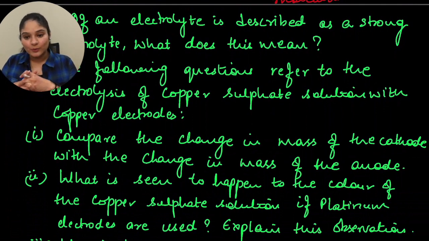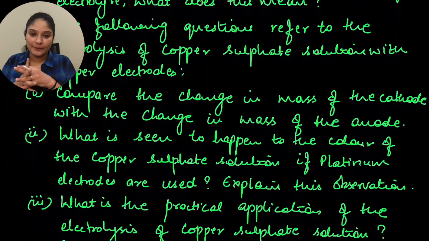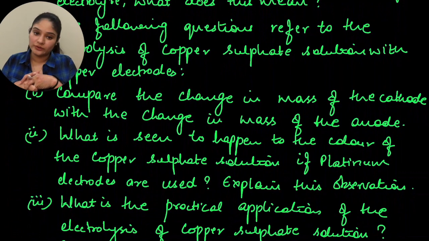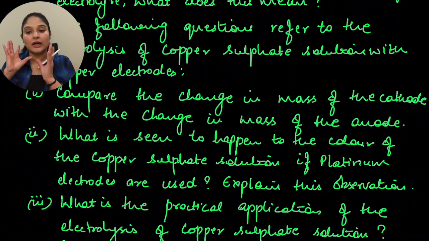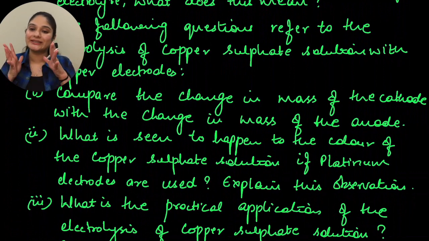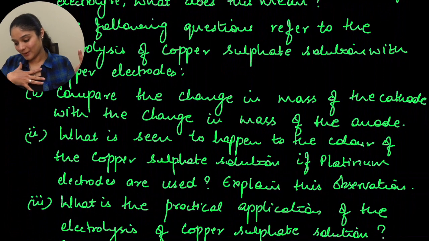Let's move to the next one. What is seen to happen to the color of the copper sulfate solution if platinum electrodes are used? Explain this observation. So if platinum electrodes are used instead of copper electrodes, the color of the solution will slowly start to fade away.